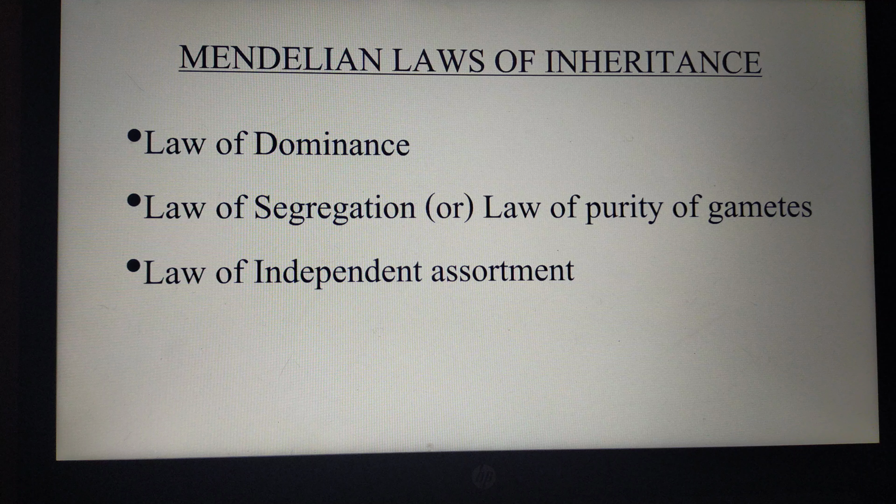Whatever conclusion he had made, he put forth in the name of laws of inheritance. So there are three laws commonly called Mendel's laws. Let us see one by one. The law of dominance, law of segregation, and law of independent assortment. These are the three laws which were put forth by Mendel based on his experimental observation.